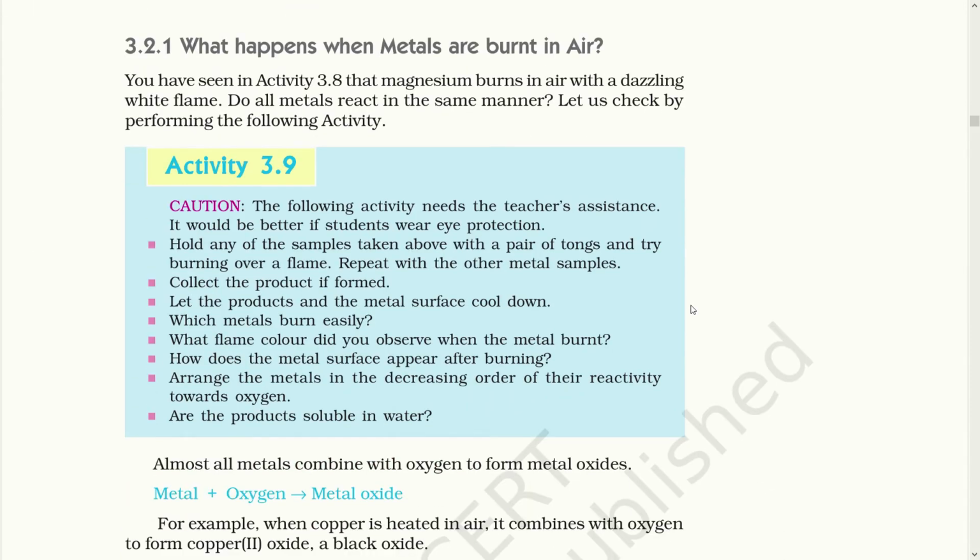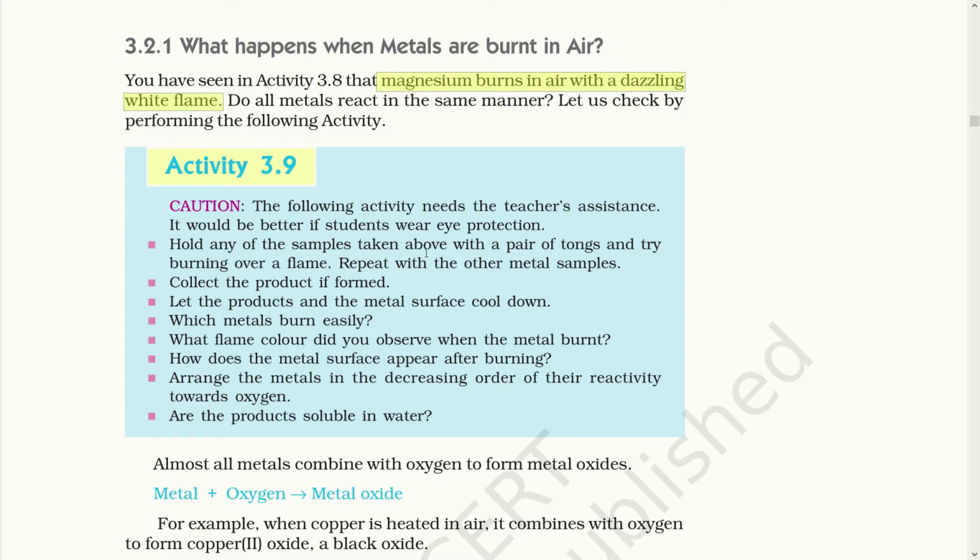Now we have to go through some experiments. In activity 3.9, you would need a teacher's assistant, because here we have to burn all the samples, or heat all the samples, in the presence of air. Just like in activity 3.8, where we already saw the magnesium burn in air with a dazzling white flame, let's conduct all the other samples to see whether they too burn in the same manner.